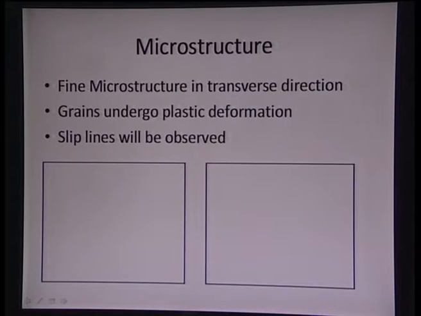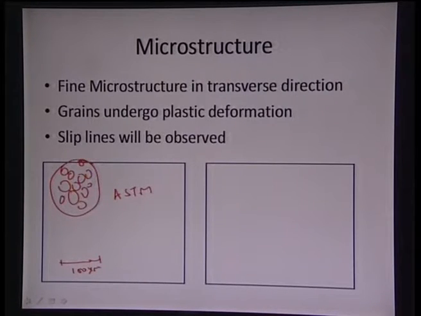And basically if we have a particular microstructure, it will be very fine in the transverse direction. So, we will see very fine grains in a particular material, and these grains are much lesser than 100 microns. So, this is as per ASTM specification, that we have very uniform grain sizes of lesser than 100 microns, and that is what we will see. And under surface these grains will undergo some plastic deformation, and that plastic deformation can also be given by cold working, a 30% cold work, and again we can also see certain slip lines.